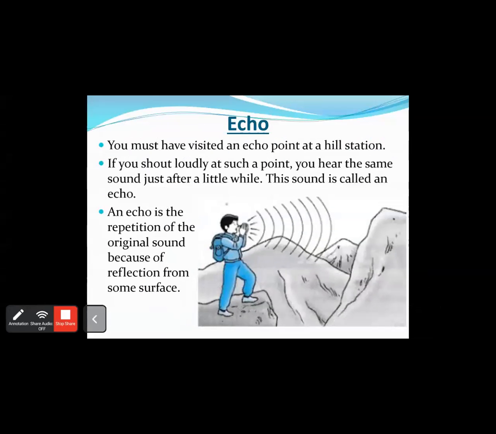So you must have visited an echo point at a hill station. If you shout out loudly at such a point, you hear the same sound just after a little while. This sound is called an echo. So an echo is a repetition of the original sound because of reflection from some surface.